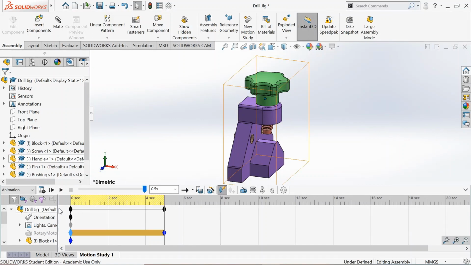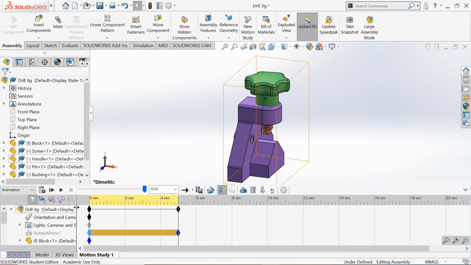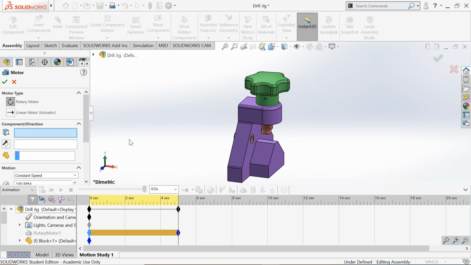We now add a second motor. To open the screw, select the curved surface, reverse the direction of rotation, and indicate the direction along one of the vertical edges.